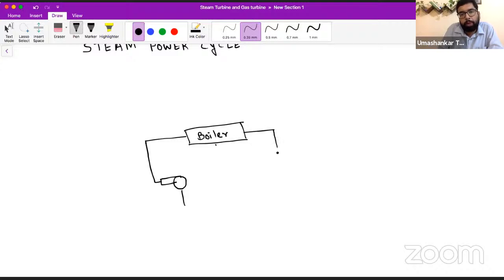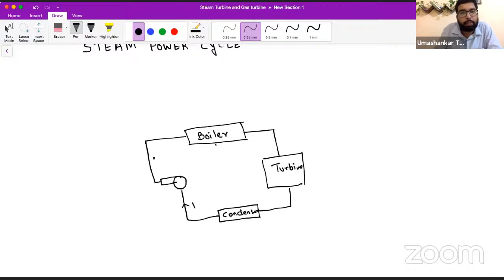Then we are going to have a turbine, this steam turbine. Then we are going to have a condenser here. From condenser, it will go to the pump. So let me write the state points. Let it be 1, 2, 3, and 4.